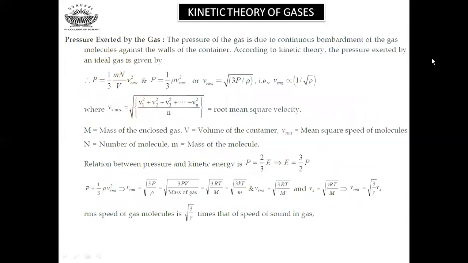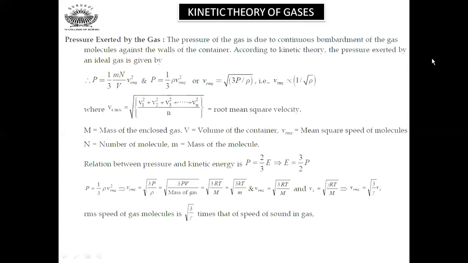Moving to the pressure exerted, we derived this equation in our first year class, so just try to gather the information related to it. The pressure exerted is due to the continuous bombardment of gas molecules against the wall of a container. P equals 1 by 3 mN divided by V into Vrms whole squared, or 1 by 3 rho Vrms squared. So Vrms equals root of 3P by rho, meaning Vrms is inversely proportional to root rho.